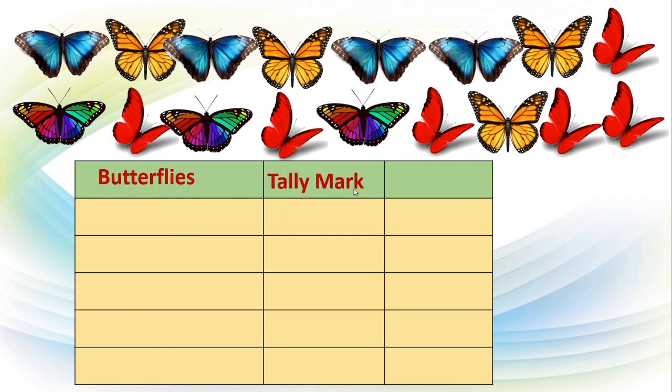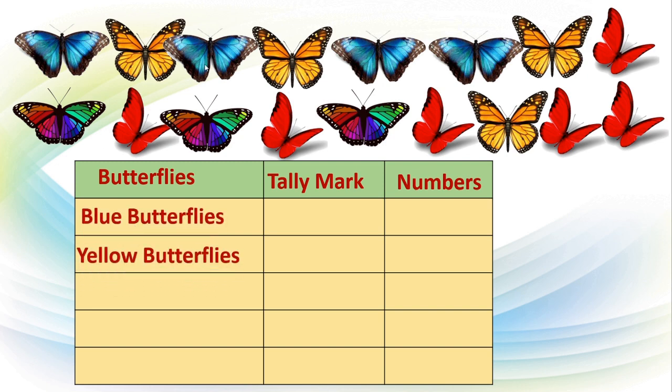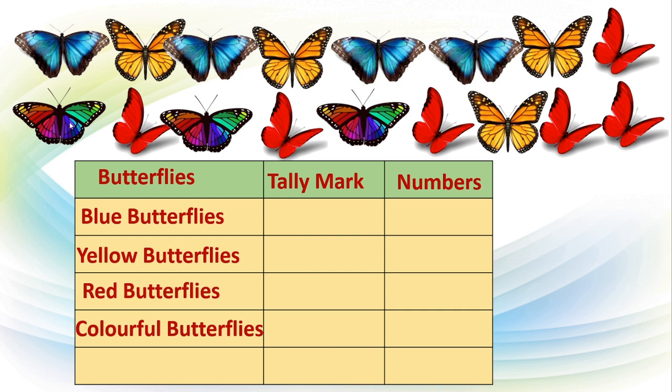Here we will write tally marks and here numbers. First we will write blue colored butterflies, then yellow colored butterflies, then red colored butterflies, then colorful butterflies, isn't it? In these butterflies you can see different colors in one butterfly. So we'll write colorful butterflies.